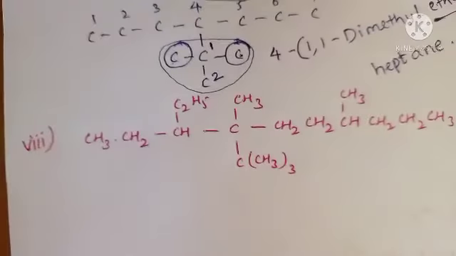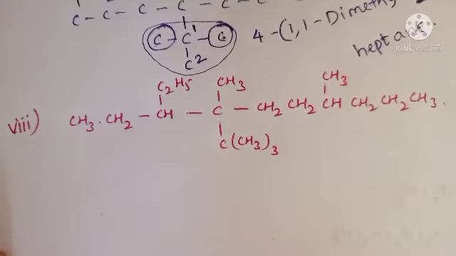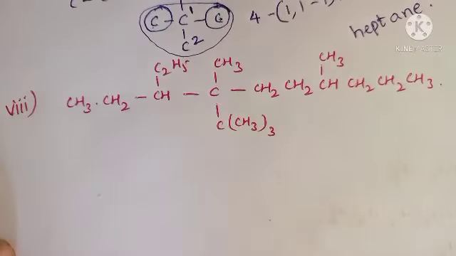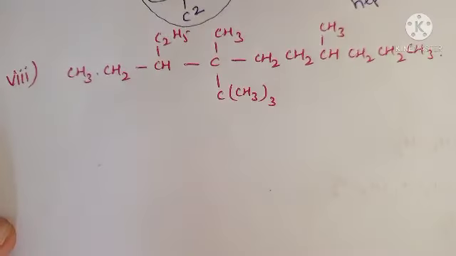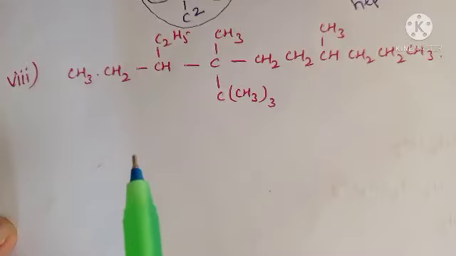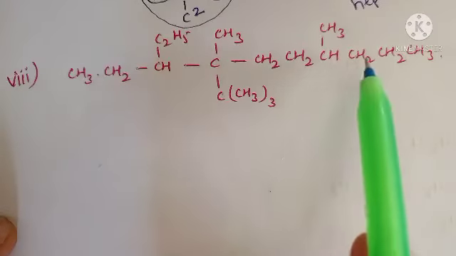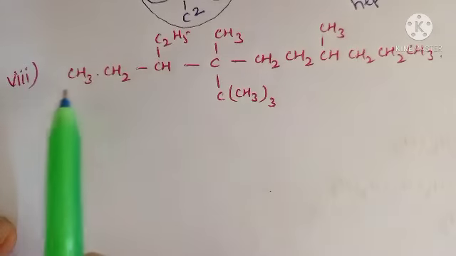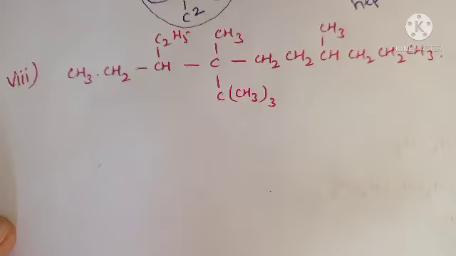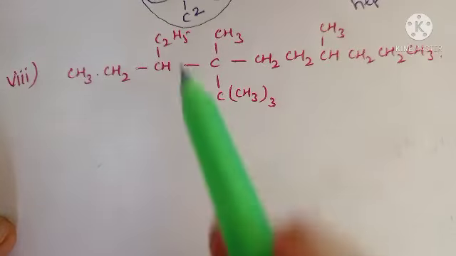Now come to the next one. This is the 8th one in our given homework. Right, now check the given compound. Check the given compound, all of you. In this compound, 1, 2, 3, 4, 5, 6, 7, 8, 9, 10. Total 10 carbons in the long chain. And it is very clear.